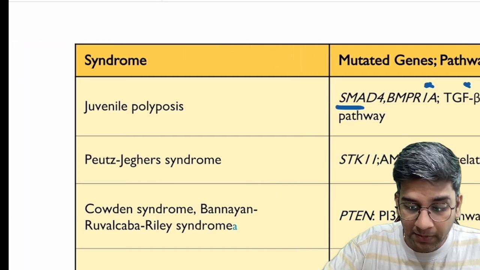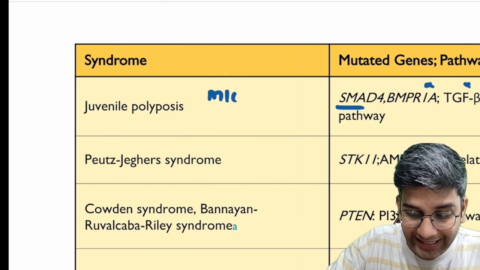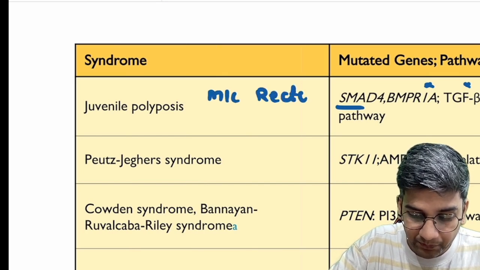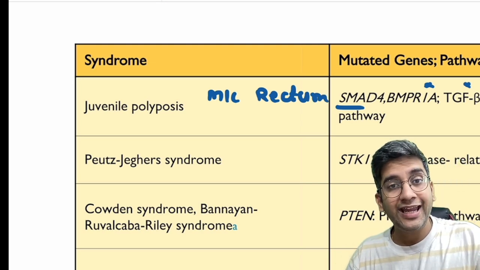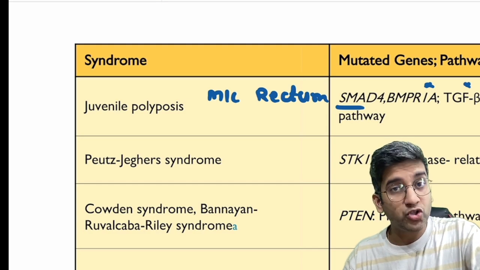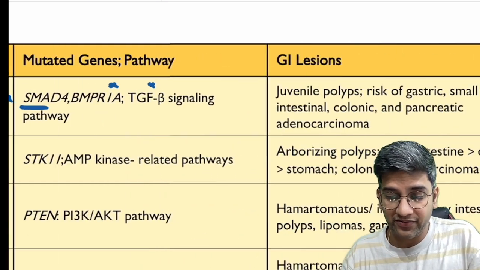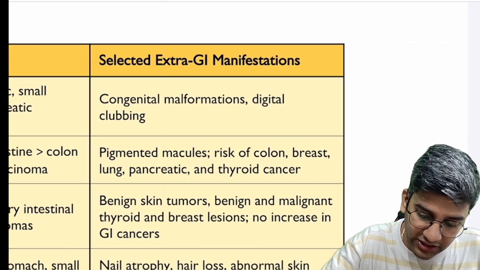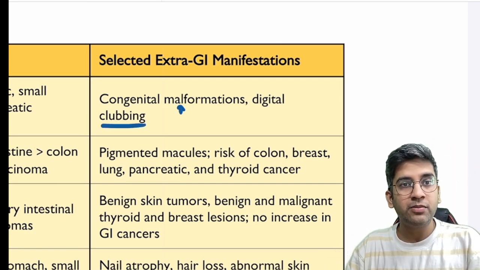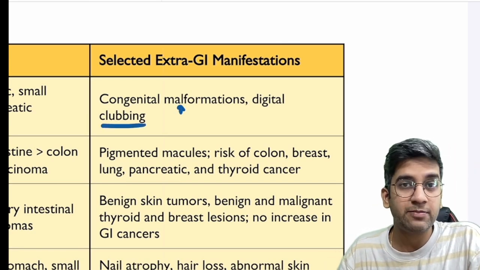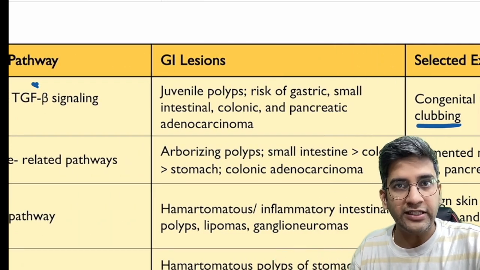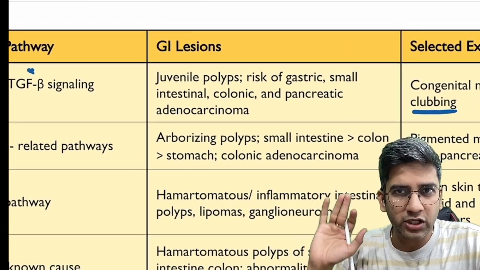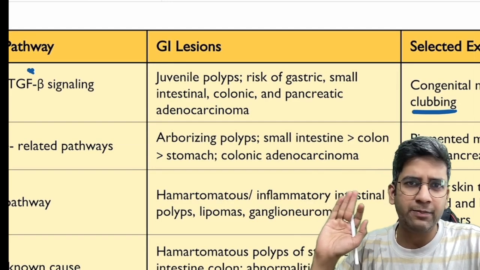In juvenile polyposis, remember one important finding: the most common site of juvenile polyp is the rectum, as is the sporadic one. Polyposis can happen anywhere. In addition to the polyps, most of the syndromes have extra-intestinal manifestations. One of the important things here is congenital malformations and clubbing. Do remember this, that's one of the important extra-intestinal manifestations of juvenile polyposis, right? I'll give this PDF to you in the Telegram channel. There is an increased risk of gastric cancer, small intestinal, colonic, and pancreatic cancers also.